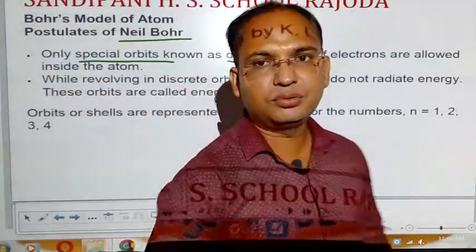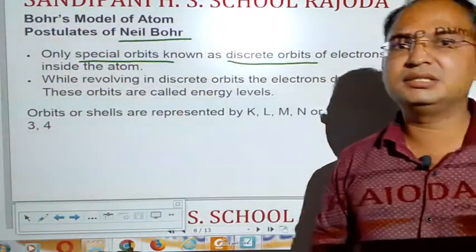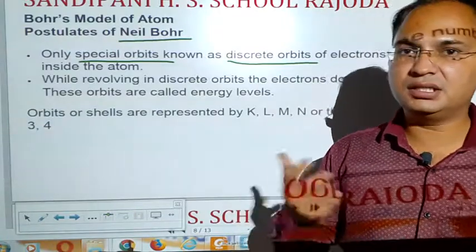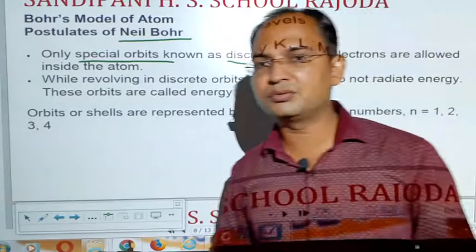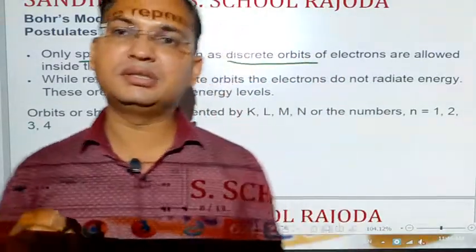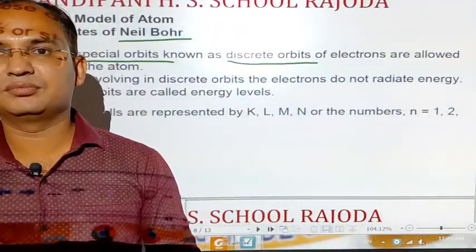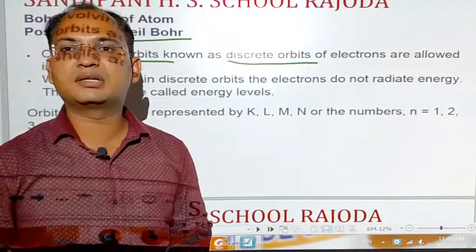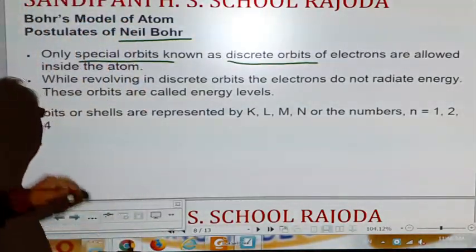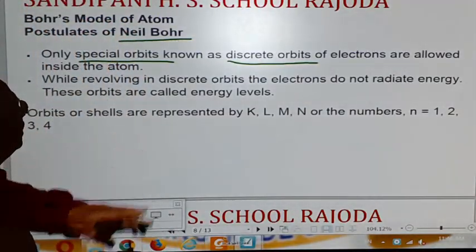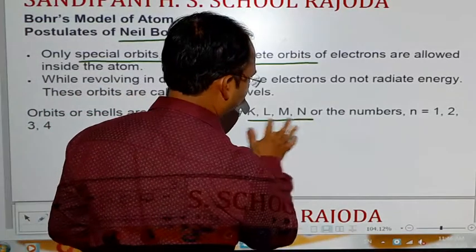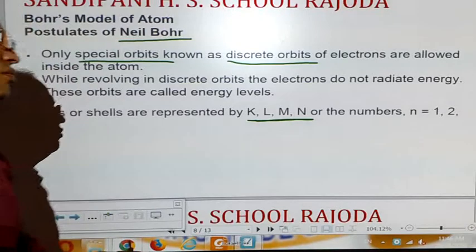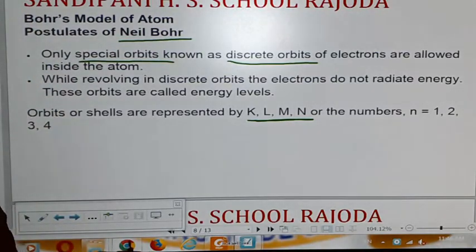Its energy remains the same until and unless external energy is given to that electron, or energy is taken from that electron. Naturally, the energy of the electron is always the same. Orbit or shell are represented by K, L, M, N or by the numbers 1, 2, 3, 4.